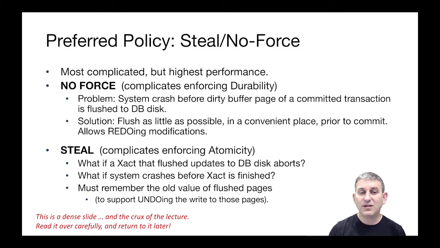The steal policy is going to complicate enforcing atomicity. What if a transaction that flushed updates to the database disk aborts? Or what if the system crashes before the transaction's finished and dirty pages have been flushed to the database? For this, we have to remember the old value of the flushed pages to support undoing the write to those pages. And so we'll need to write down somewhere convenient the old versions of pages so that we can undo updates that shouldn't have been done.